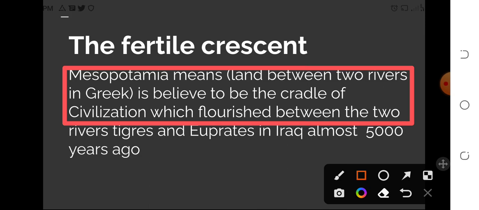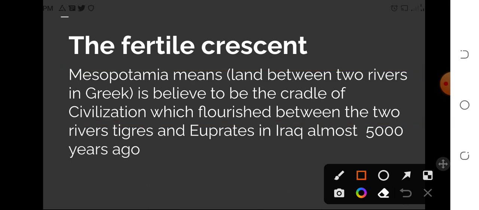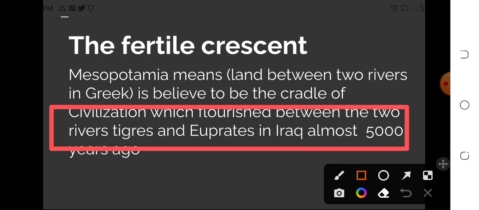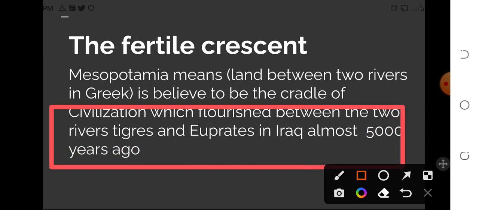Now, this civilization flourished between two rivers, the river Tigris and the Euphrates. These were the two rivers, and this civilization was almost 5,000 years old. This civilization existed almost 5,000 years ago.